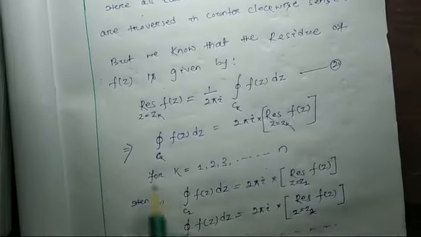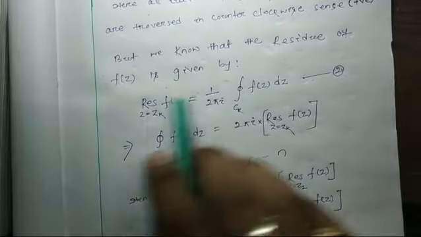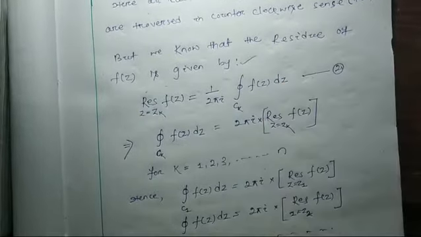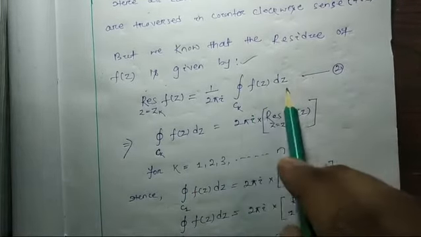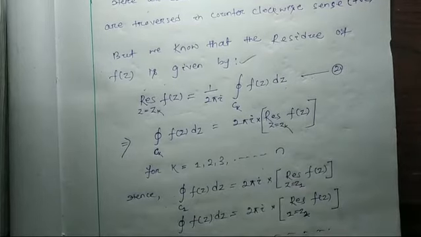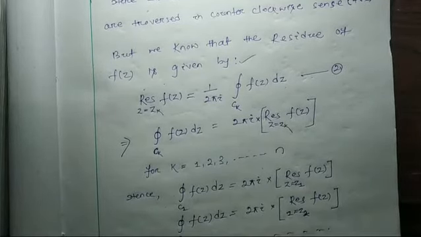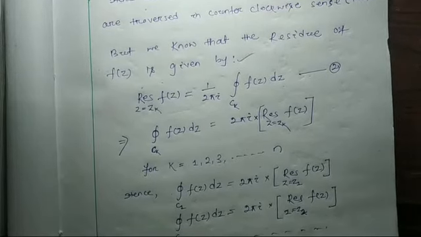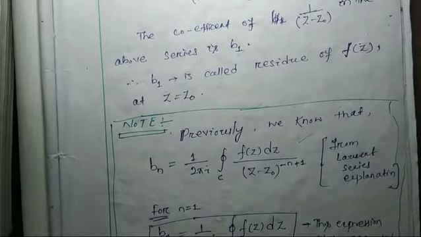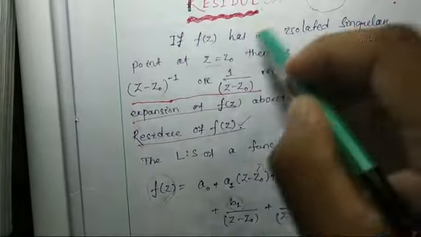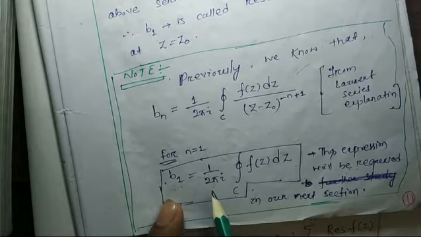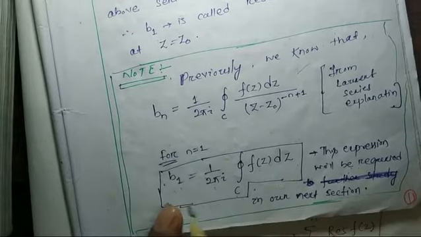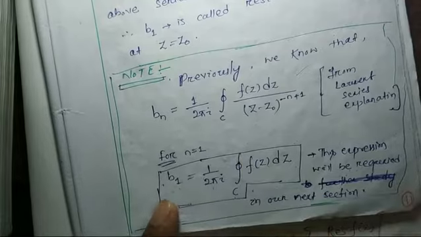Whatever we have discussed, we know that the residue of f(z) is given by 2πi ∮ f(z) dz. Maybe you are wondering how this formula came about. When we started our residue chapter, what we found was that b1, called the residue, is equal to 2πi f(z) dz. This b1 is for a particular singular point.